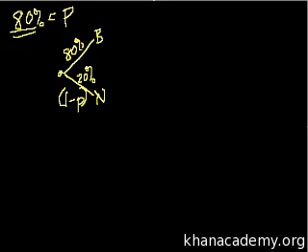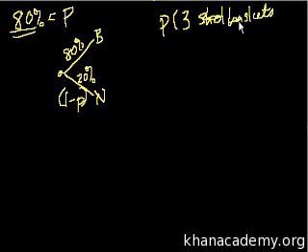So my question to you, let's do the same examples we did with the coins. What's the probability of me making 3 free throws in a row? Let me say free throws, because this is my free throw percentage, not my overall shot percentage.